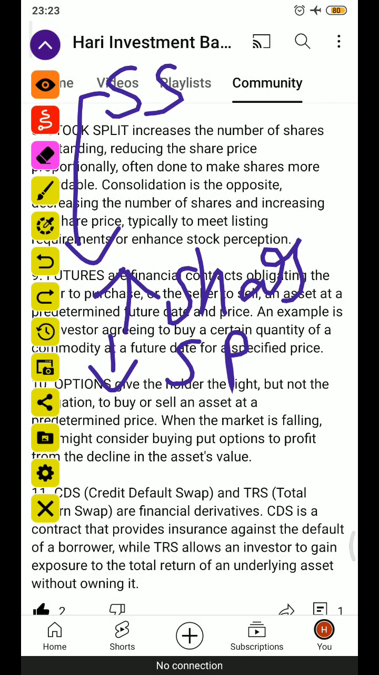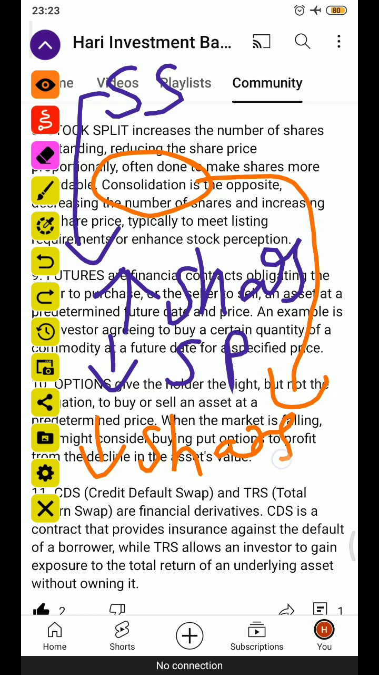So that Tata company share is coming for only 500, so we will try to purchase that, so proportionally the price will decrease, making the shares more affordable to more persons. Whereas consolidation is the opposite, that is decreasing the number of shares and increasing the share price.